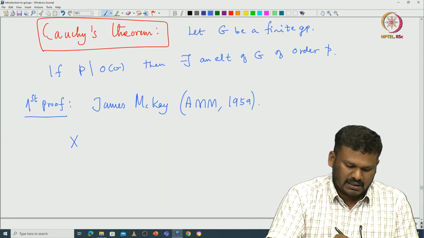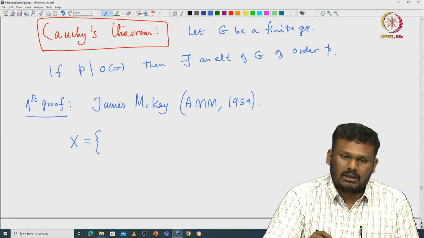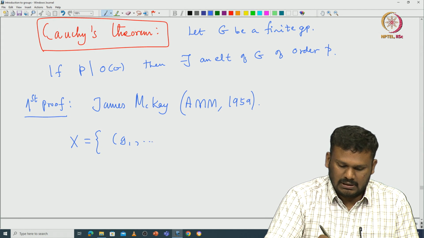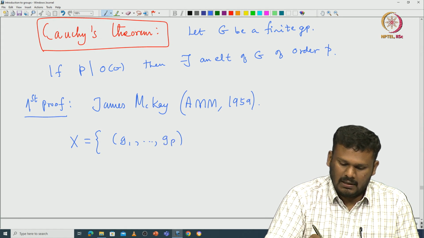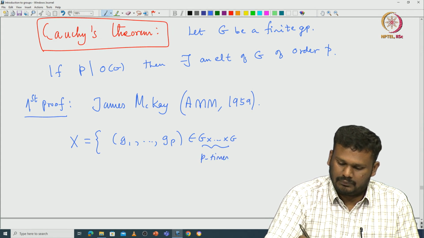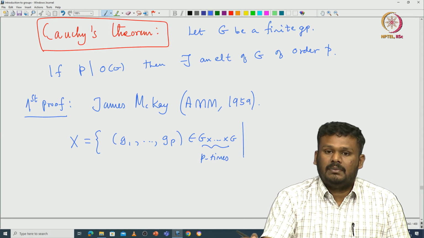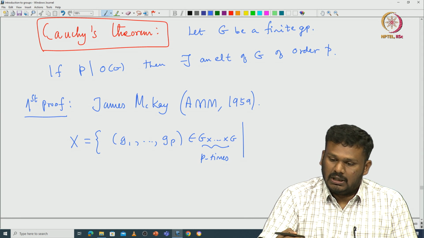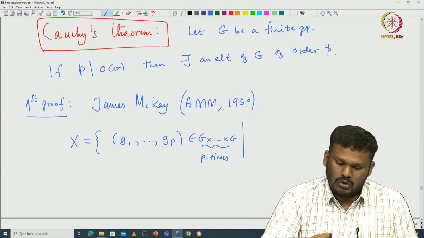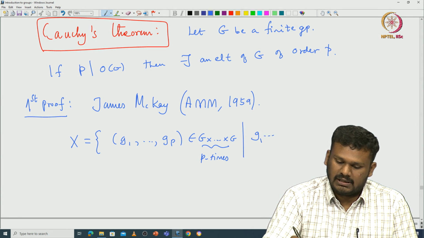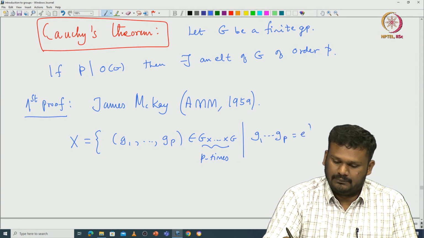So, construct this capital X as follows. You look at all possible p-tuples (g1, ..., gp) coming from G cross ... cross G, p number of times, such that, because we are looking for elements of order p inside G, you collect all p-tuples of elements such that the product is exactly equal to identity.